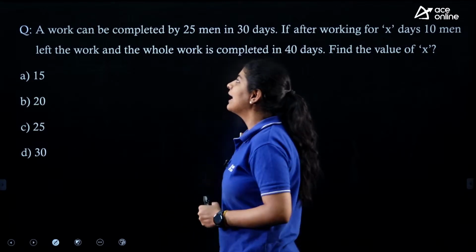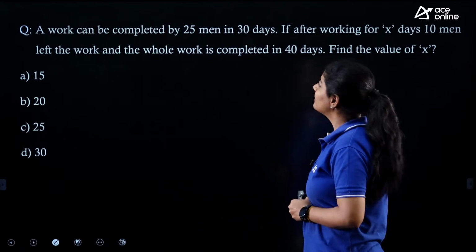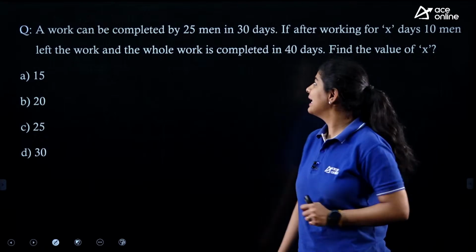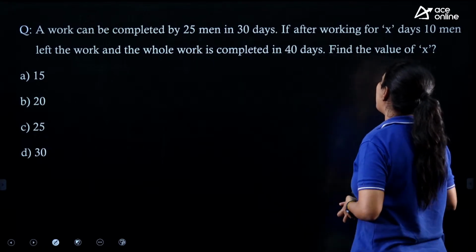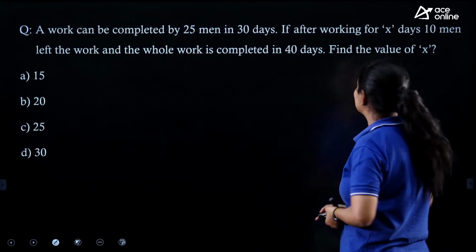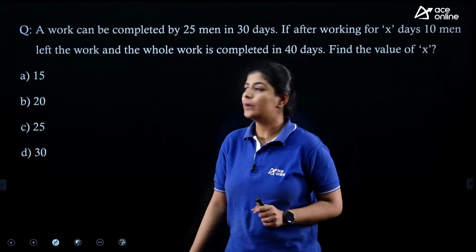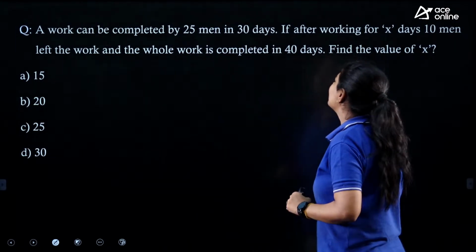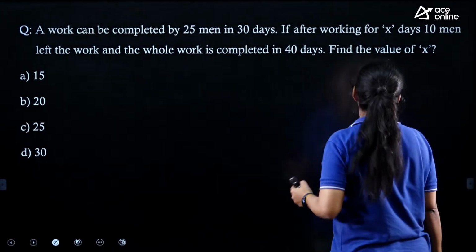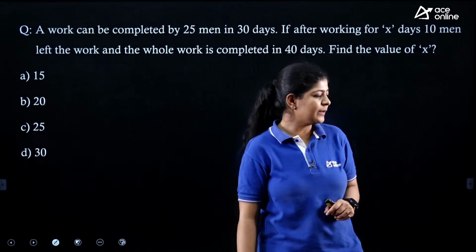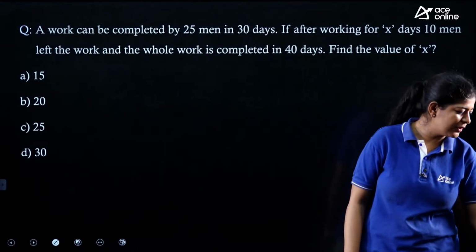The question is saying that a work can be completed by 25 men in 30 days. If after working for X days, 10 men left the work and the whole work is completed in 40 days, find the value of X. What we need to do is simply find out the value of X.